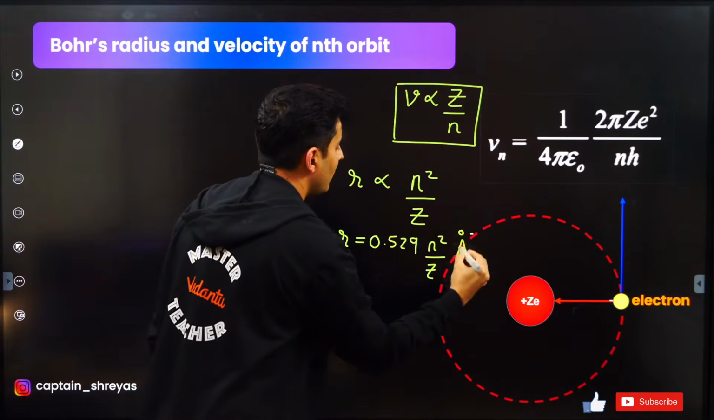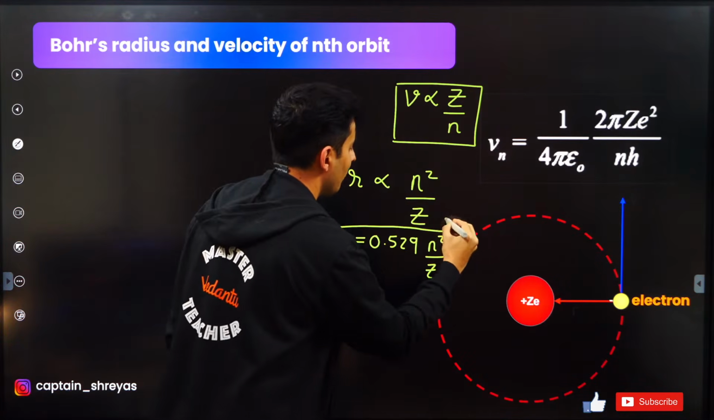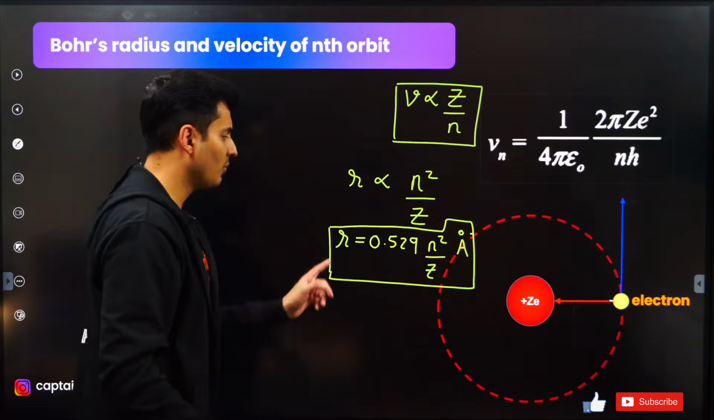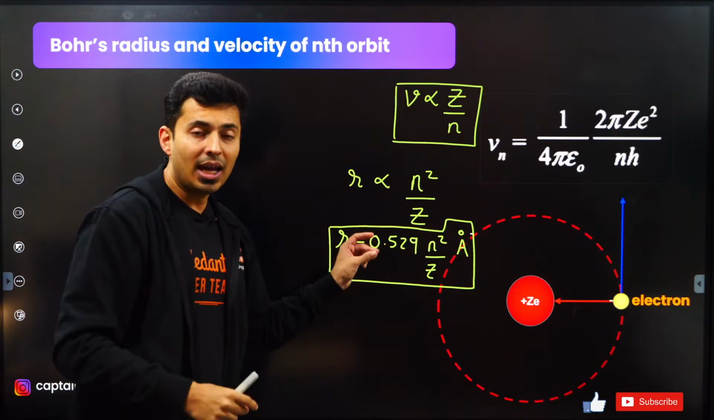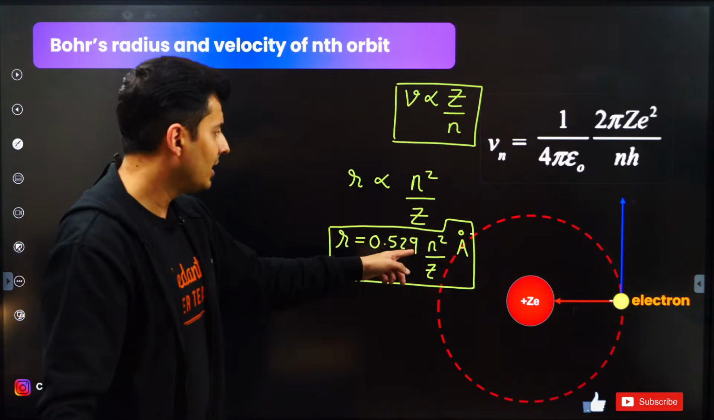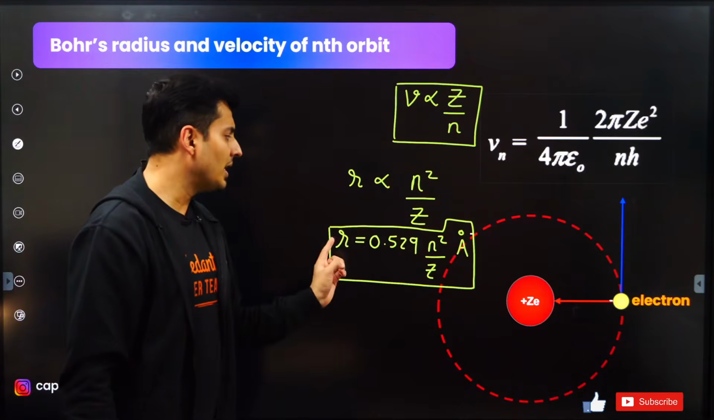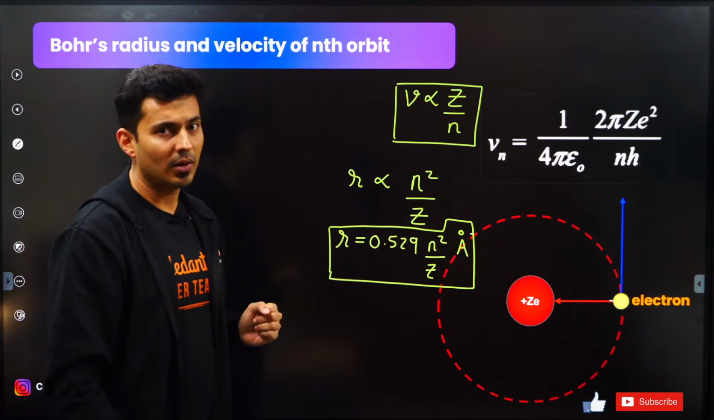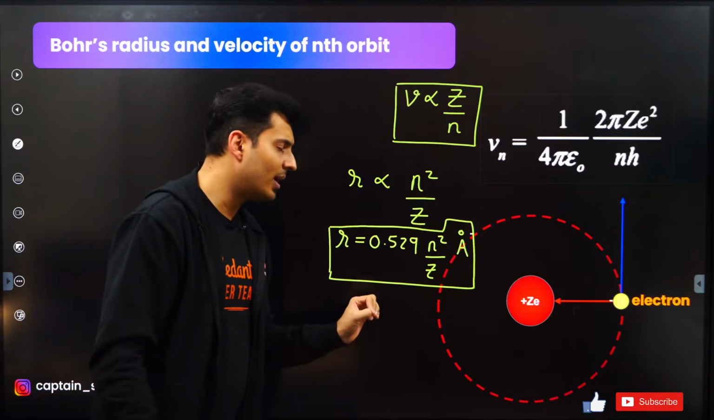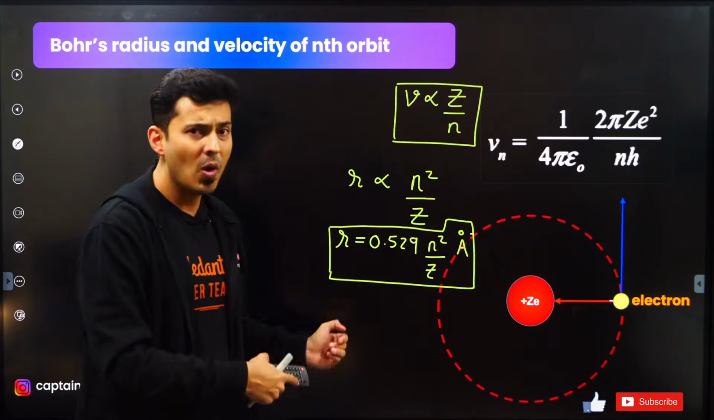This is only in Armstrong. This is also a very important relationship for finding the radius of any electron in any orbit. You can just put n is equal to 1, 2, 3 and you will get the speed or the radius in that particular orbit. For hydrogen, Z will be 1. For helium, Z will be 2, so on and so forth.